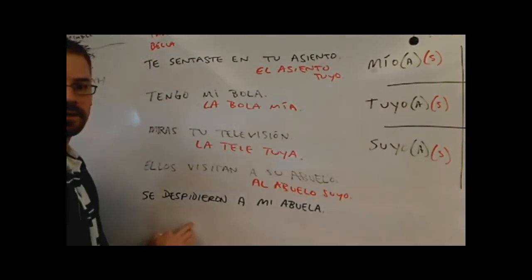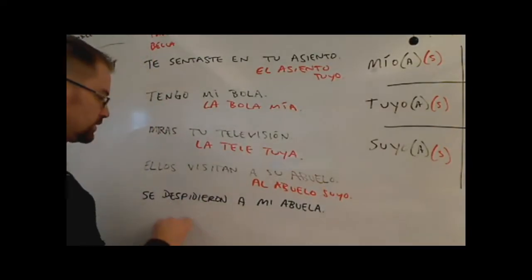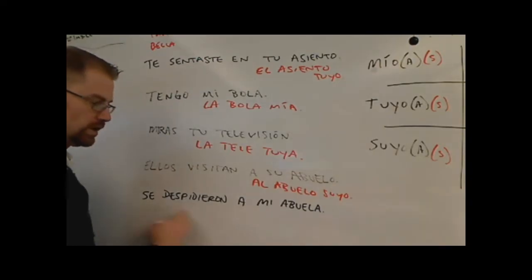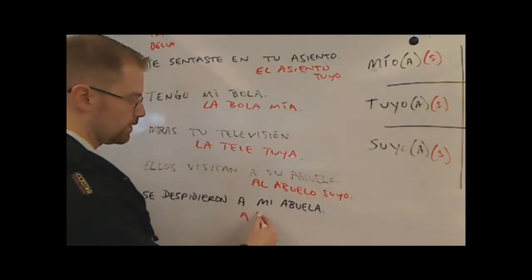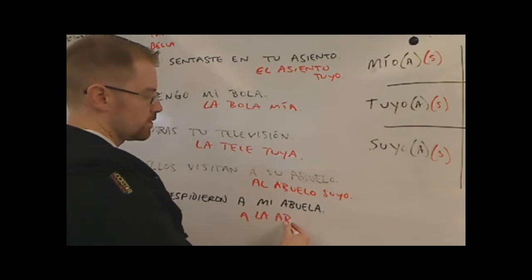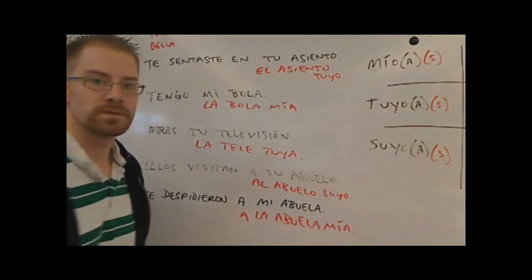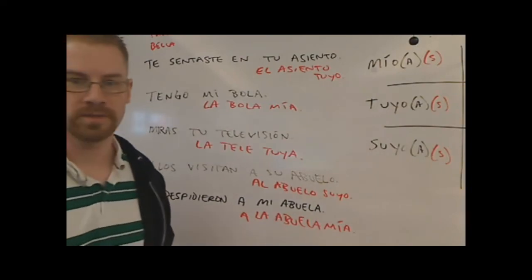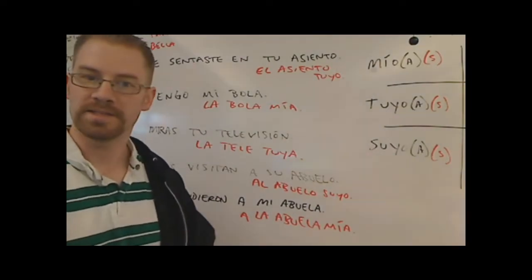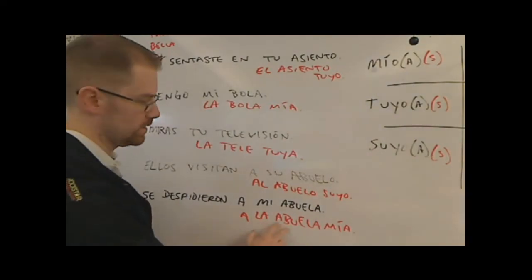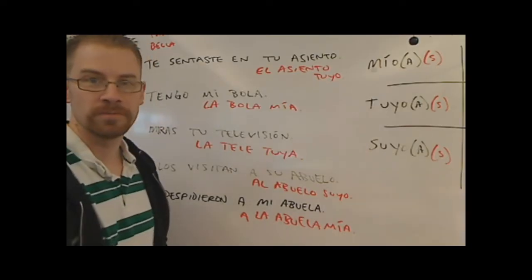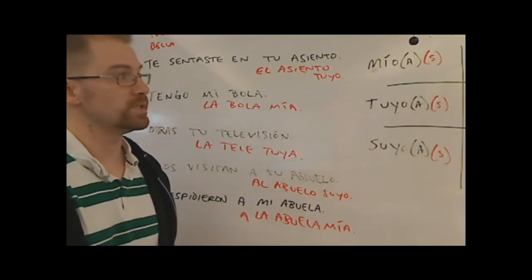And then last down here, they said goodbye to my grandmother. So I'll need to say, ellos se despidieron a la abuela mía. So notice mía is feminine because abuela is feminine. And if there's multiple things, you're going to have an S on the la, las, abuelas, mías. Everything will be plural.